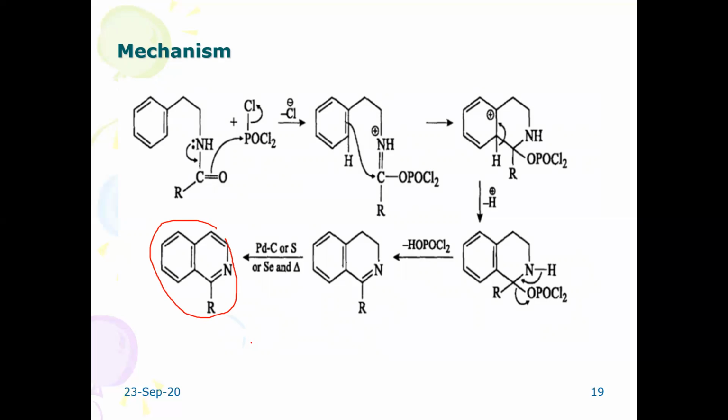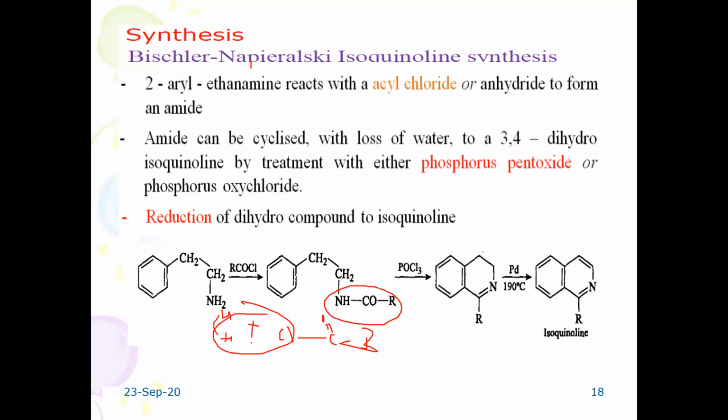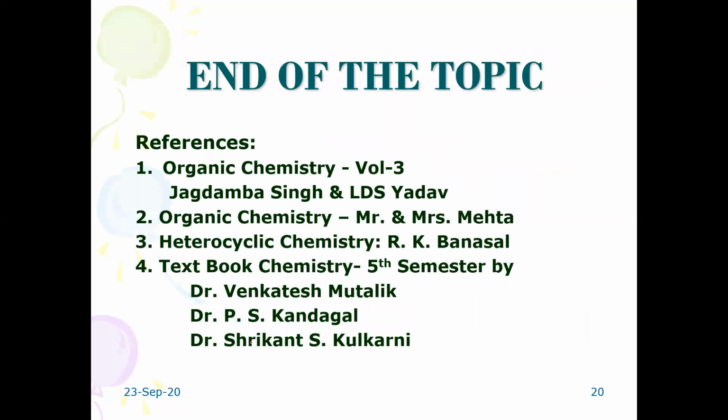So these are the three important compounds: indole, quinoline, and isoquinoline. These are the ones for which you have to learn the preparation methods: indole by Fischer synthesis, quinoline by Skraup method, and isoquinoline by Bischler-Napieralski reaction. So this is the end of your topic as per your syllabus.